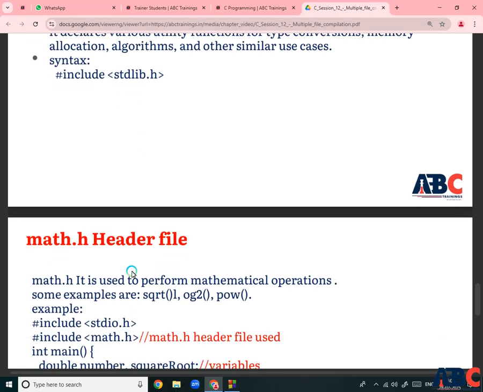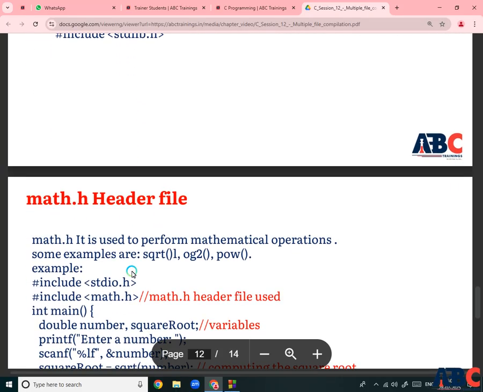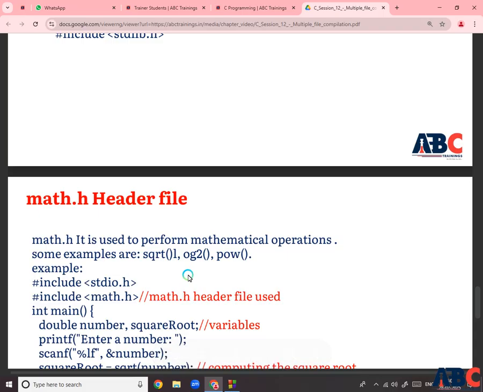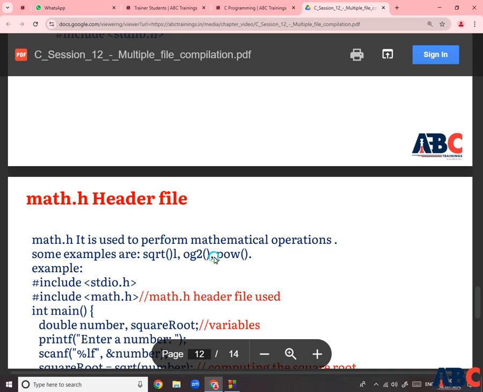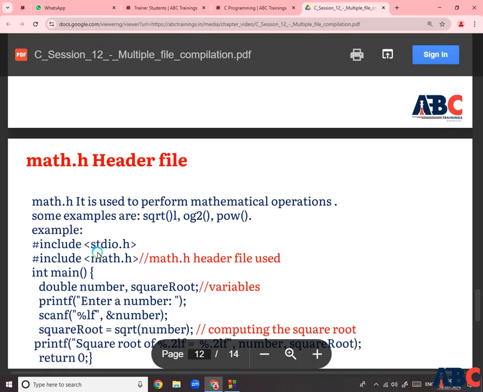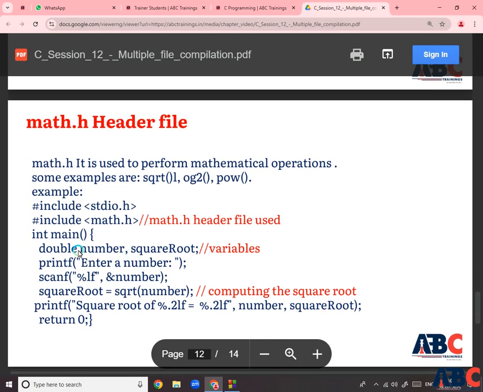Next one is math.h, which performs mathematical operations like logarithm, power, square root, sine, cos, and so on, some examples of mathematical library functions. In this program I am taking two libraries, stdio.h and math.h. Next, double number is my variable, and square root is my other variable.